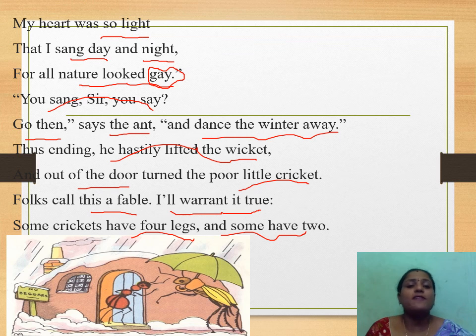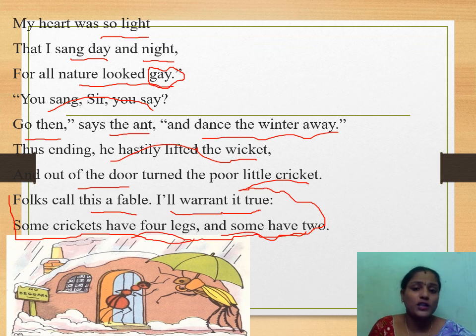Folks call this a fable. I will warrant it true. Some crickets have four legs and some have two. So these are the two lines: folks call this a fable, I will warrant it true. This was the dialogue of the author.